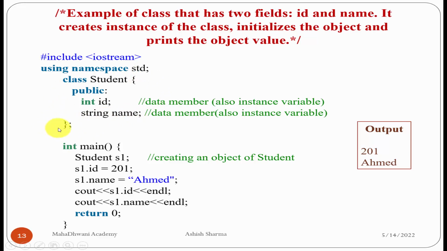Now the main body, the main method, the main function. This main function is very important for our program. Why? Because main is the entry point of the program. Main is only called by the system and defined by the user. Without a main body, our program will never be executed.